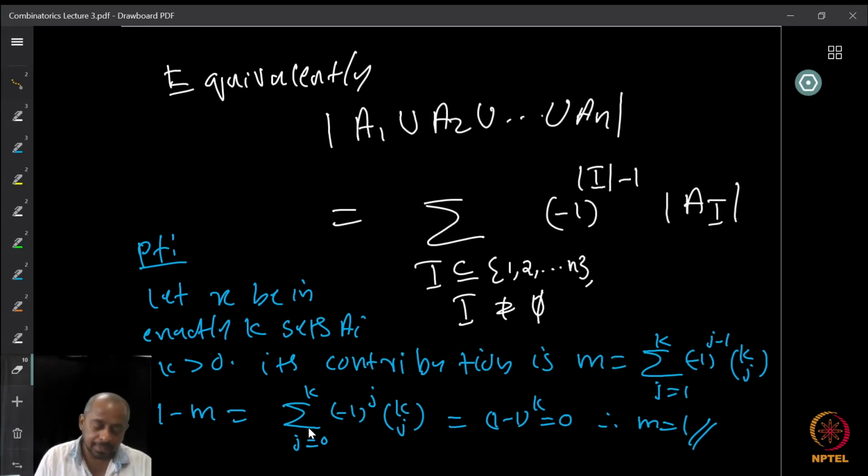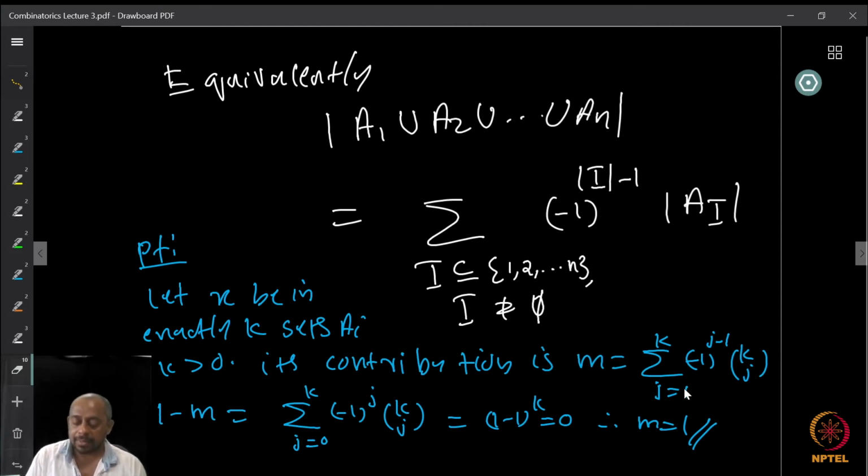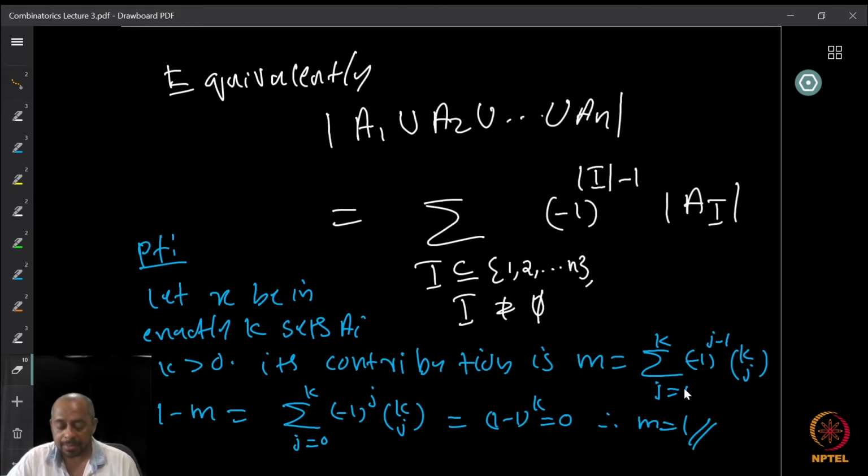What is the proof? Let x be in exactly k sets AI, where k is greater than 0. The contribution of x to the sum is, let us say, m, equal to the summation j equal to 1 to k of minus 1 raised to j minus 1, k choose j. Because it appears in exactly k sets, every j-element subset of these k sets contributes something, and that is going to be minus 1 raised to the cardinality of I minus 1, so it's minus 1 raised to j minus 1. Now that is the contribution.